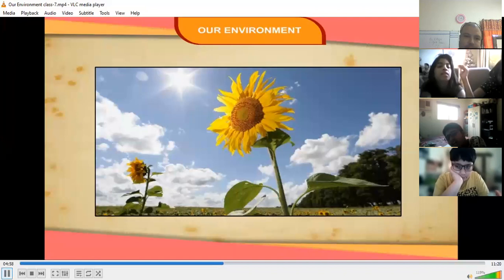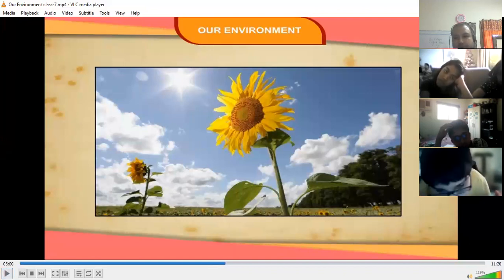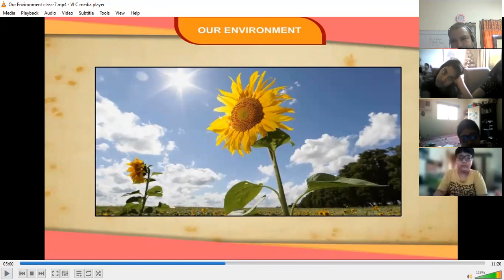that are not able to produce their own food directly. Okay, any doubt, anyone of you? No, sir. Okay. I'm asking all the people. This is a sunflower, right?